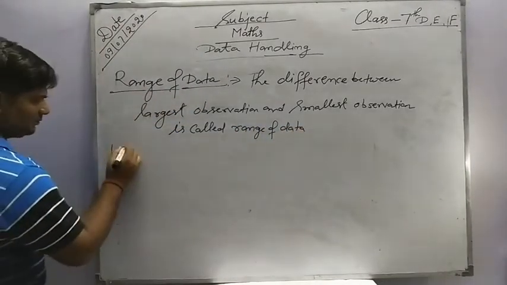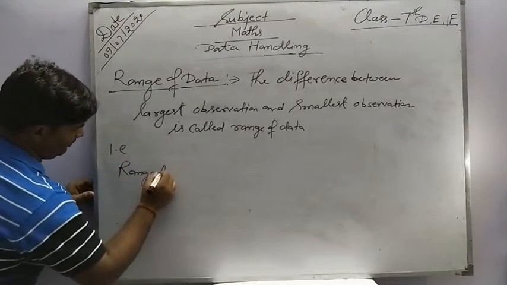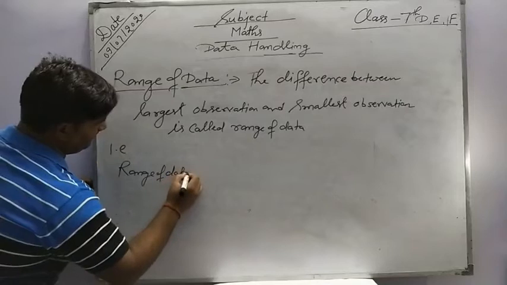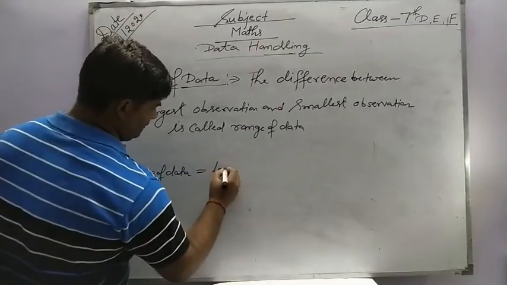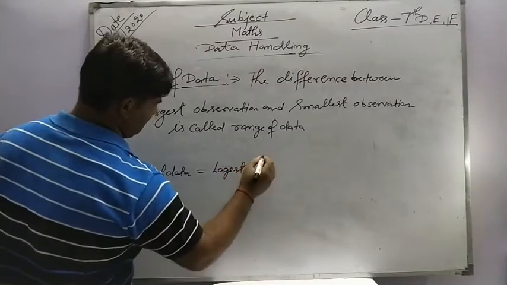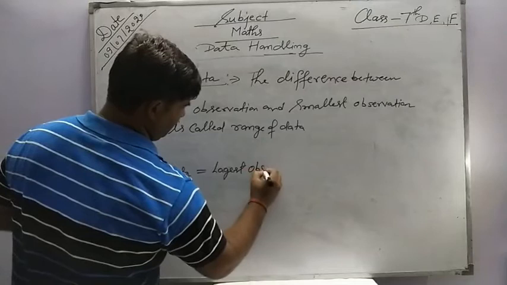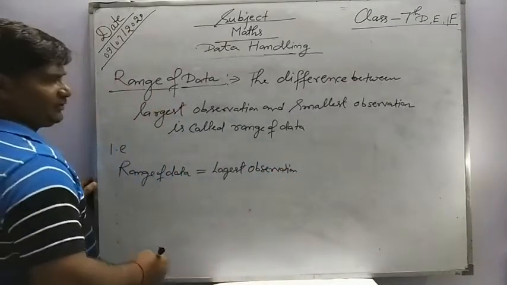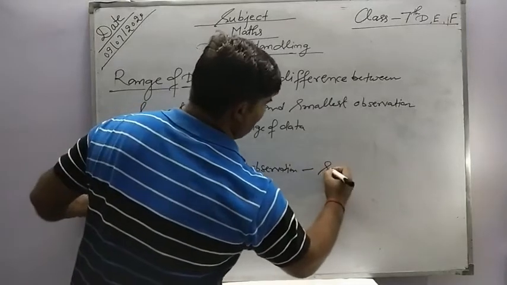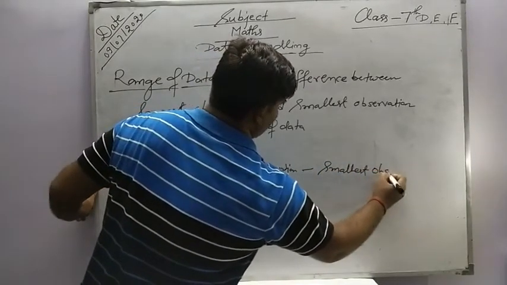That is, range of data is equal to largest observation minus smallest observation.